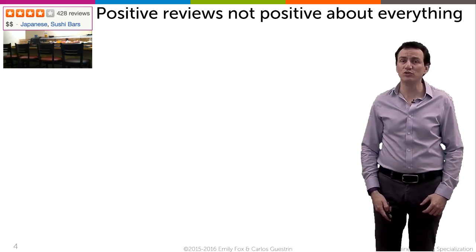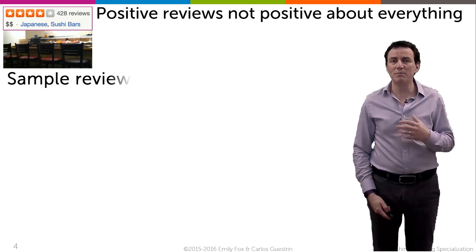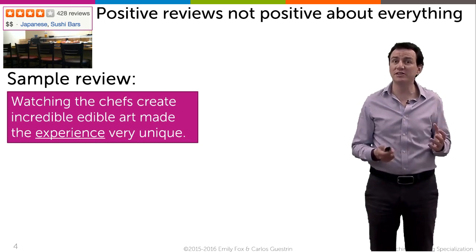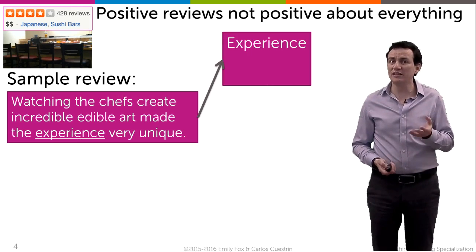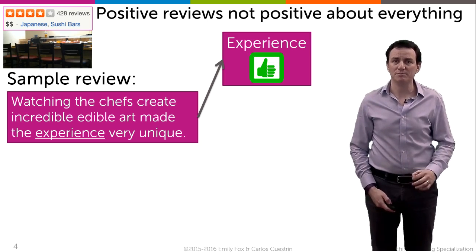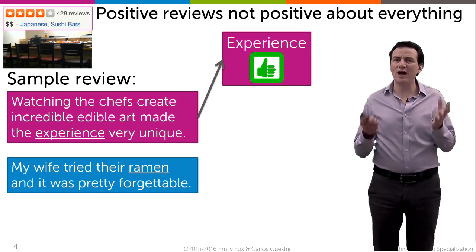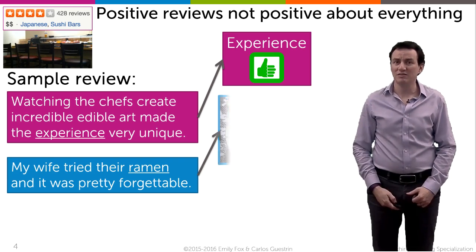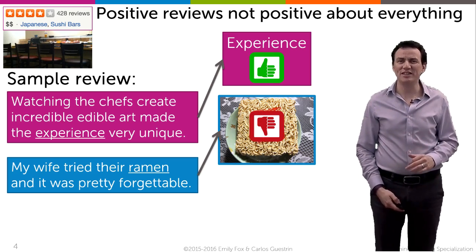If I look at a restaurant review, it will talk about different aspects of the restaurant. So for example, a specific review might have a sentence that says something like, the experience there was excellent. What does this tell me? Well, if I look at this sentence, the sentence is positive about the experience of going to this restaurant. Then there might be a next sentence that says, my wife tried the ramen and it was pretty forgettable. What does that mean? The ramen there, forgettable. Don't want to eat it.